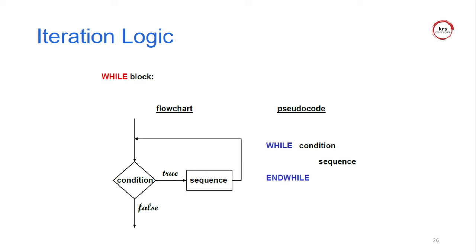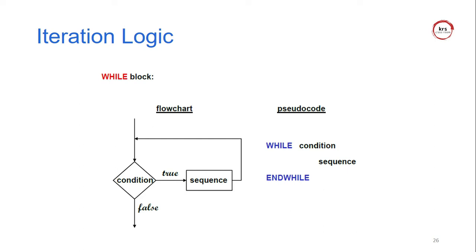So this is the logic of while. The while loop is a looping statement. Whenever the condition is true, the corresponding statement is executed repeatedly. While condition and sequence: while the condition is true, the statement is executed. How many times is it executed? It is based on the condition. When the condition turns false, it automatically stops. Otherwise it is executed repeatedly. That is an example of a while loop.